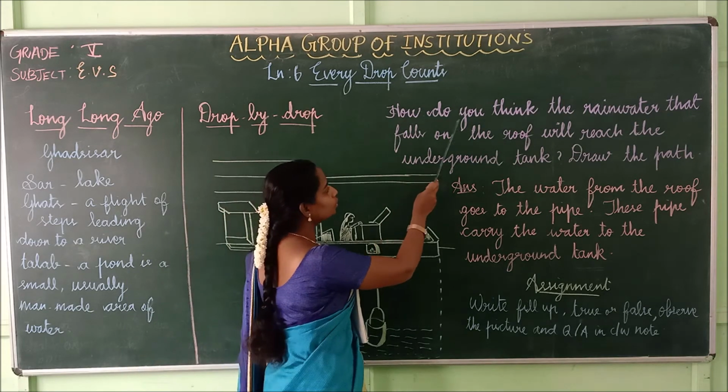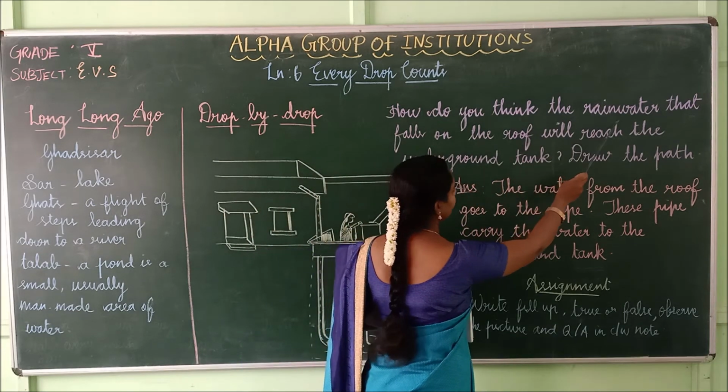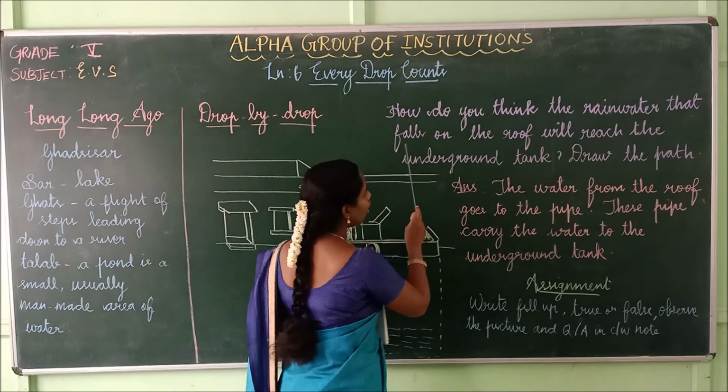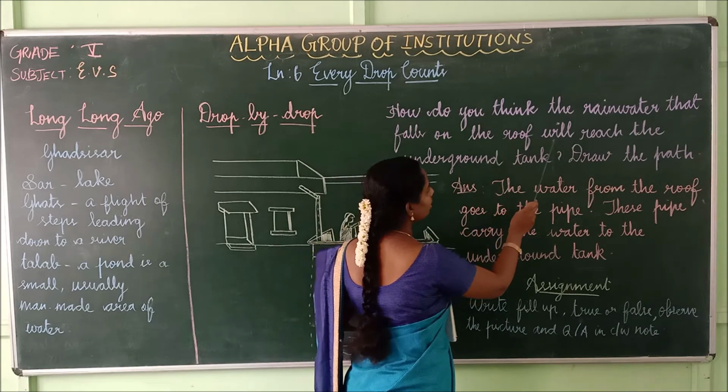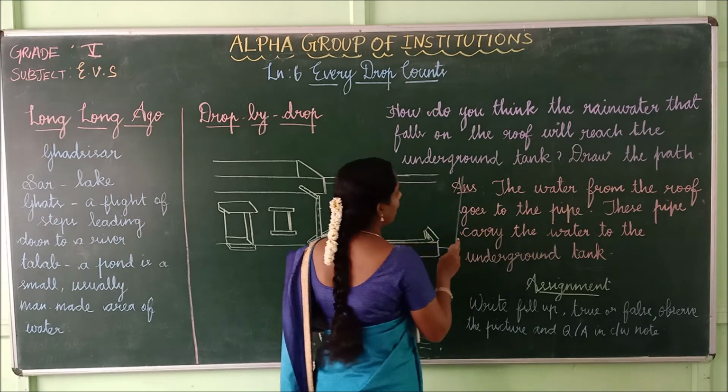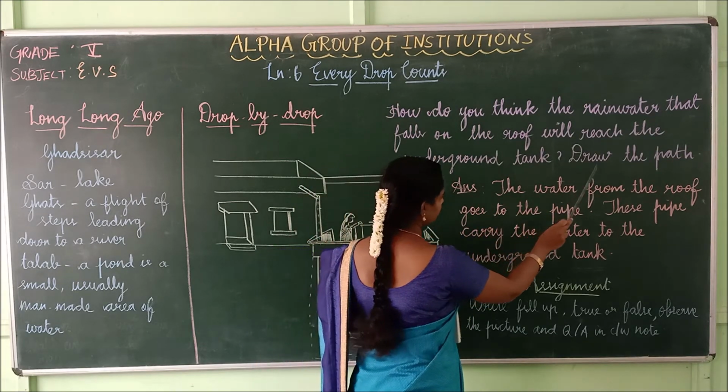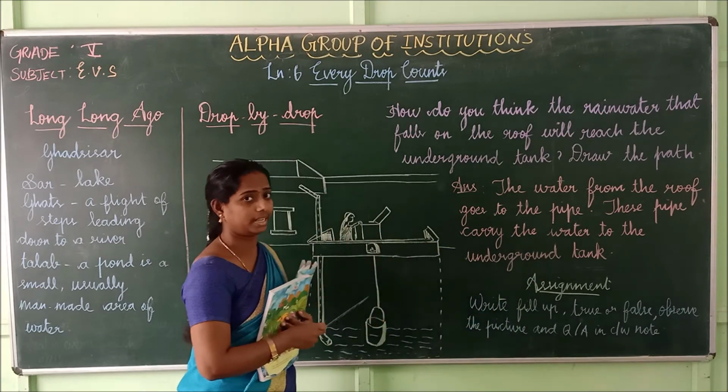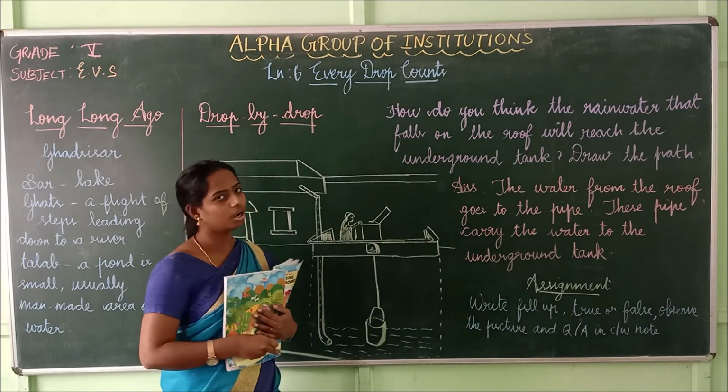How do you think the rainwater that falls on the roof will reach the underground tank? Draw the path. Like this you have to draw the path in your book also.